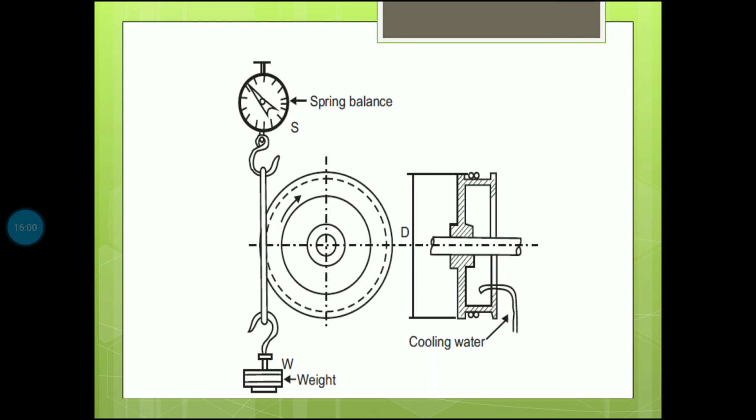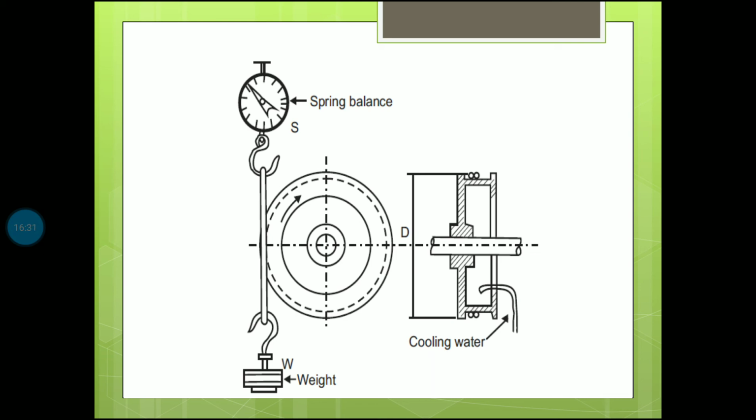Again, I'm telling, the first rope will start from the top, come from the bottom, and end in the spring balance, and another one will start from the weight hook, go from the top, and end in the spring balance. I will explain clearly once again. There will be two ends in the rope. The first rope will start from the spring balance, come under the sheave, come from the top, rotate over the top, and end in the weight hook.